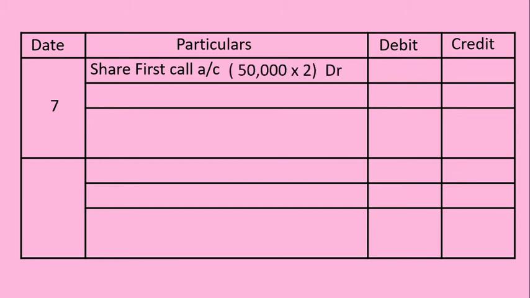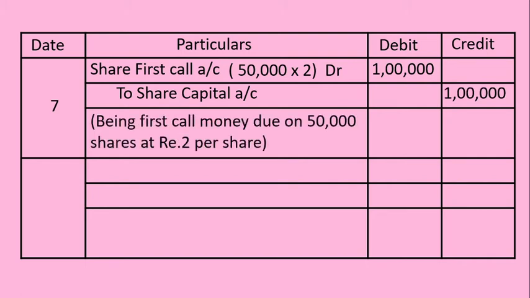The next stage is first call stage. The due entry is to be recorded. Share first call account is debited, 50,000 shares into 2 rupees per share value, 1 lakh rupees debited. To share capital account, first call money due towards share capital account, and the credit amount is 1 lakh. Being first call money due on 50,000 shares at rupees 2 per share.